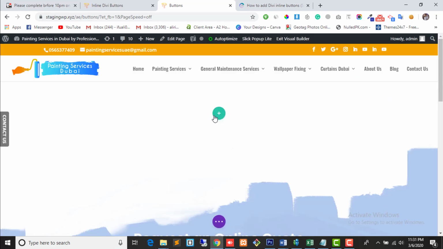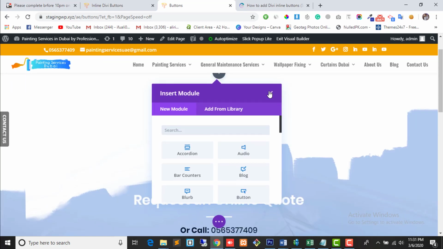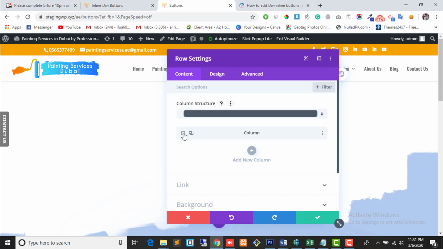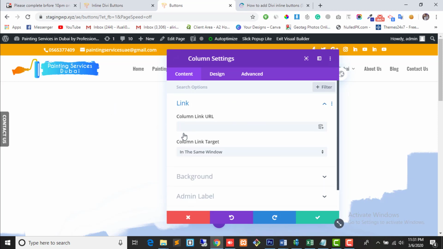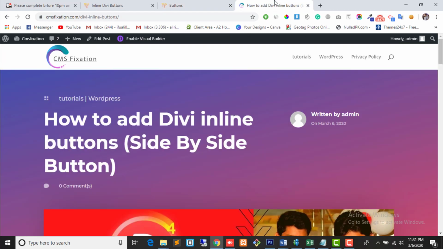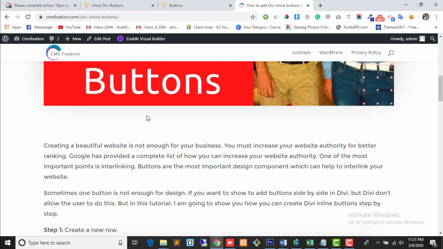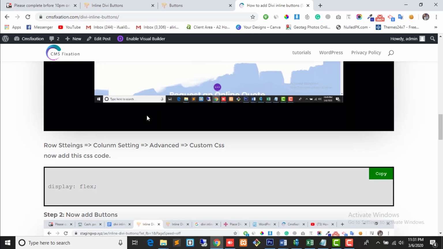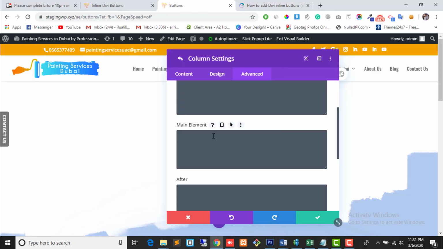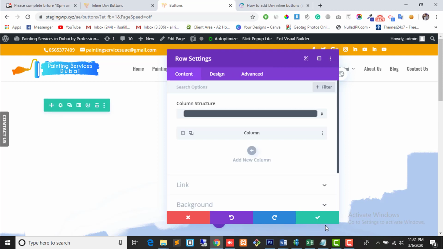Start building. First you need to add a row. Go to row setting by clicking on this gear icon. Now again this gear icon for column setting. Go to advanced custom CSS. In this main element, now go to my post. I will give this link in the description. Copy the CSS code, paste it here. Save that.